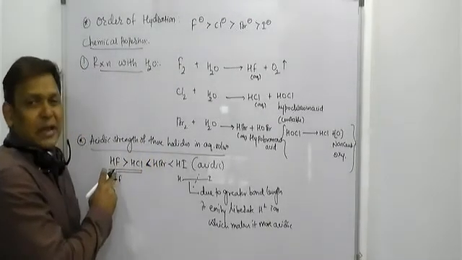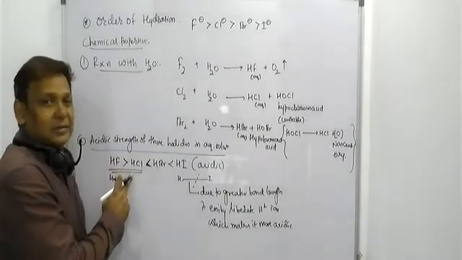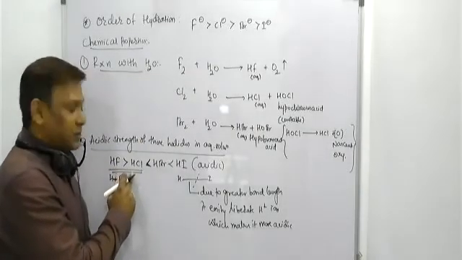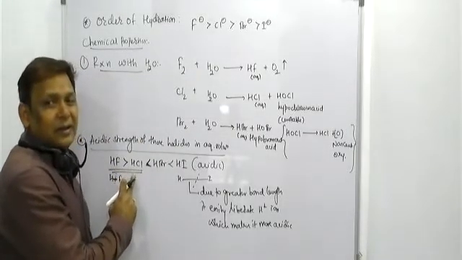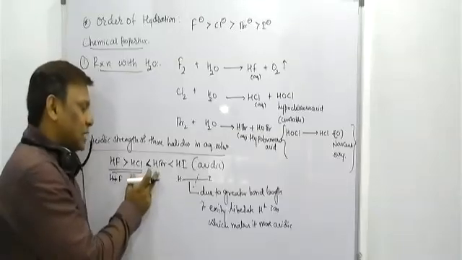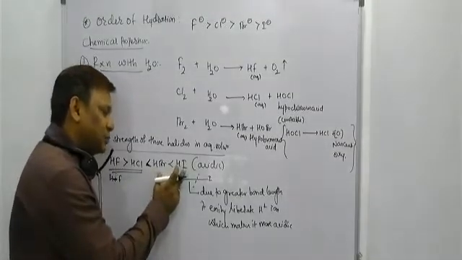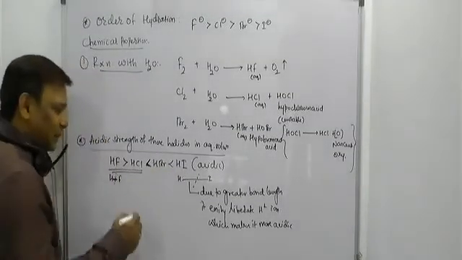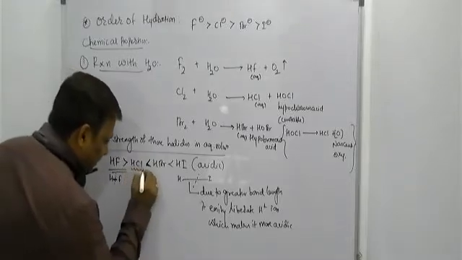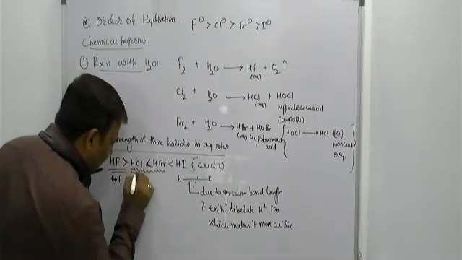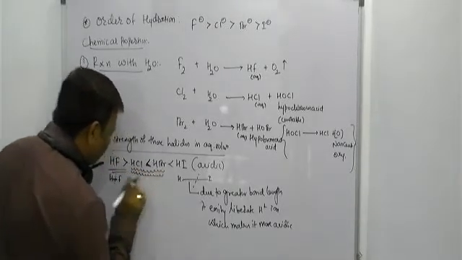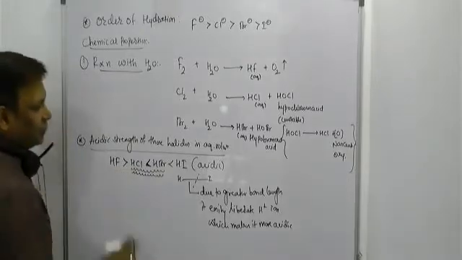HF is more acidic than HCl. HCl is more acidic than HBr. Check it here: HCl and HBr, HBr is more acidic than HCl. HI and HBr, HI is more acidic. See beta, exceptionals are coming here. And just this exceptional, if you remember, it is more than enough to understand.